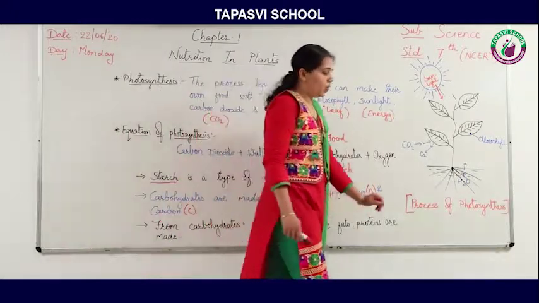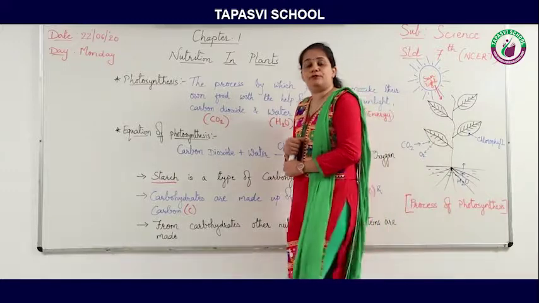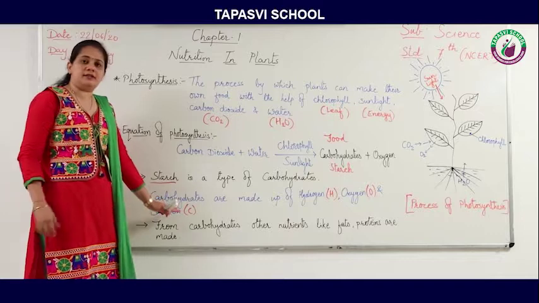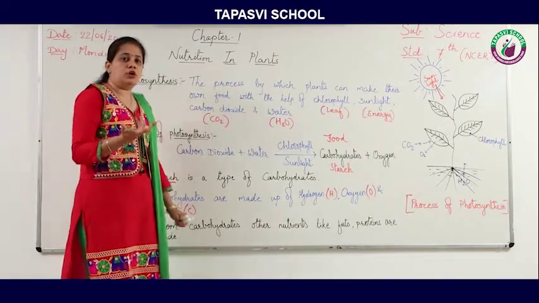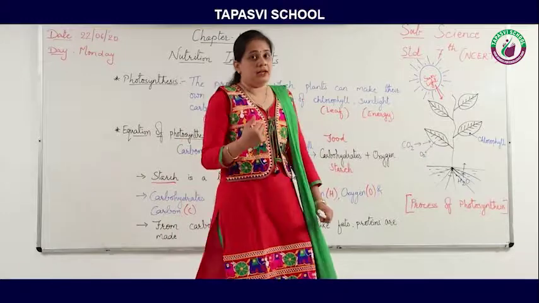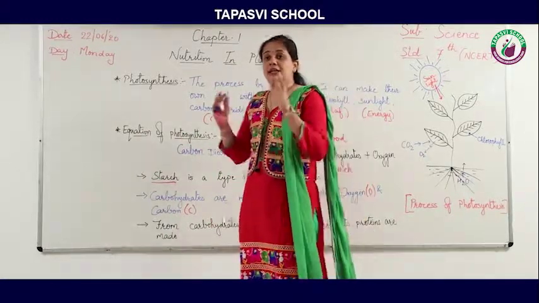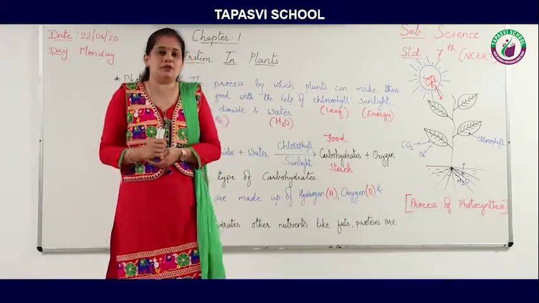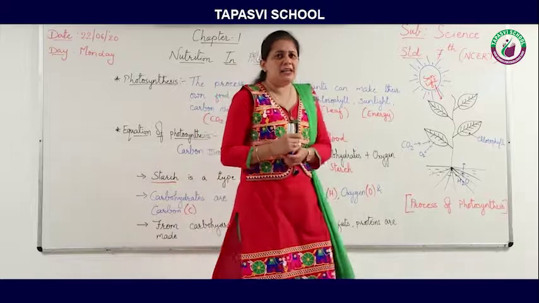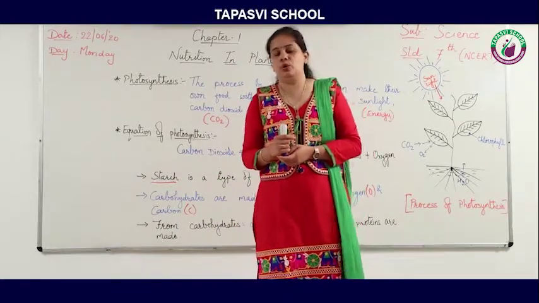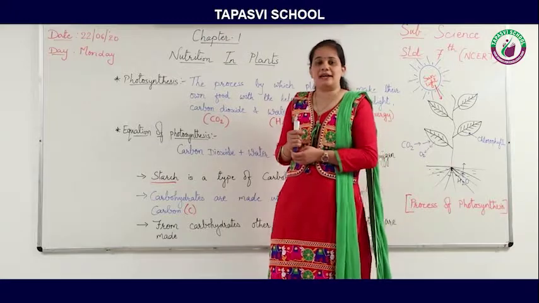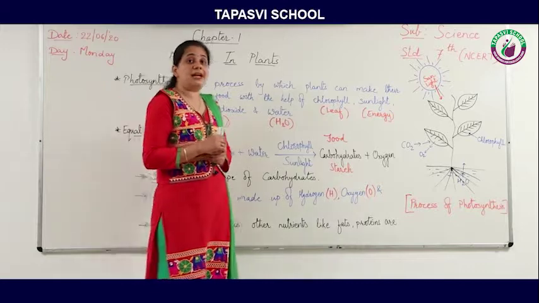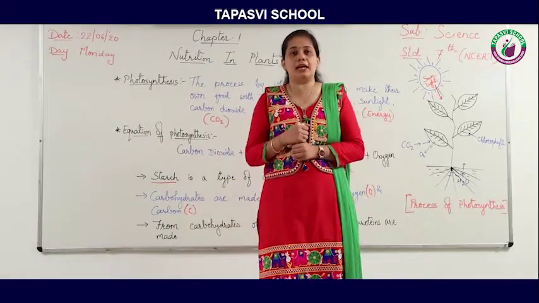So another question is, proteins are made up of nitrogen. So ma'am, in carbohydrates there is no nitrogen. So what happens? Okay, the answer is we know that in the air there is so much nitrogen, 78% nitrogen is present. Do plants inhale that nitrogen? No. Plants cannot use that nitrogen. Instead, what can they do? They can use the nitrogen which is present inside the soil.